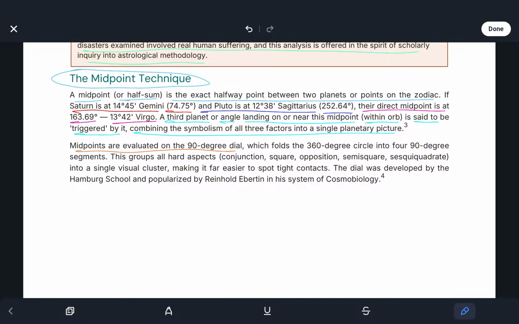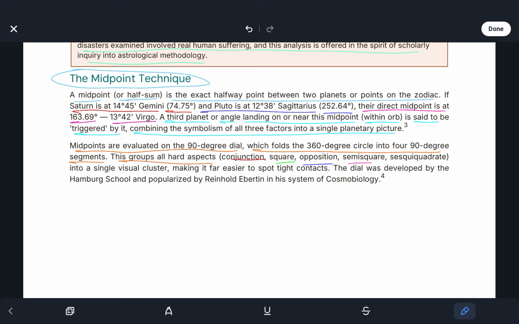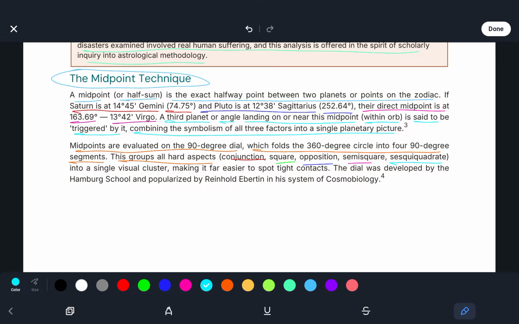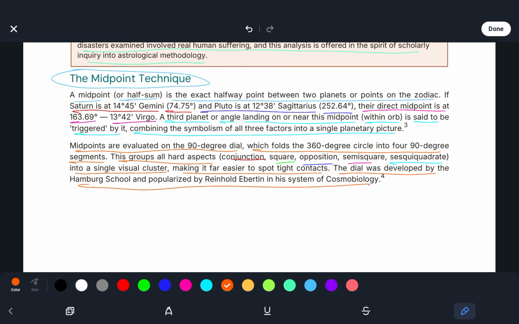Midpoints are evaluated on the 90-degree dial, which folds a 360-degree circle into 4 90-degree segments. It groups all hard aspects from near conjunction, square, opposition, semi-square, sesquiquadrate into a single visual cluster, making it far easier to spot contacts. The dial was developed by the Hamburg School and popularized by Reinhold Ebertin in a system of cosmobiology.